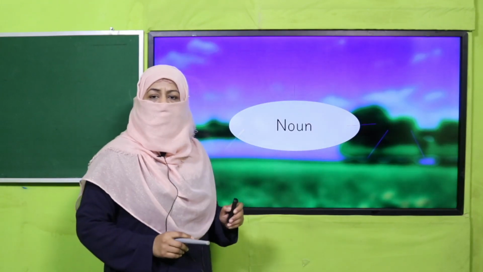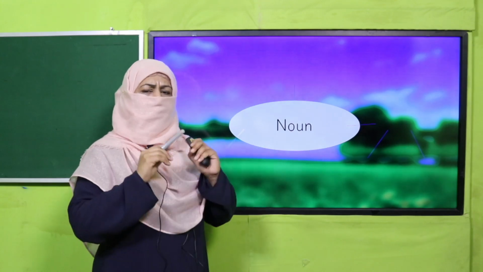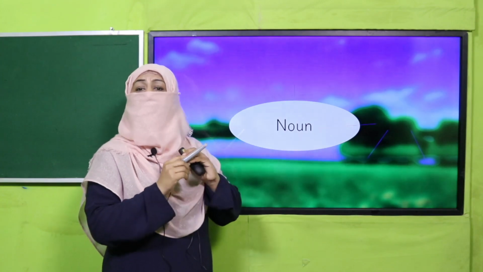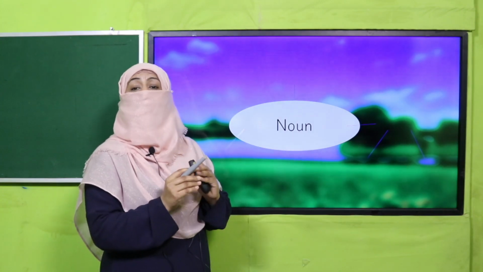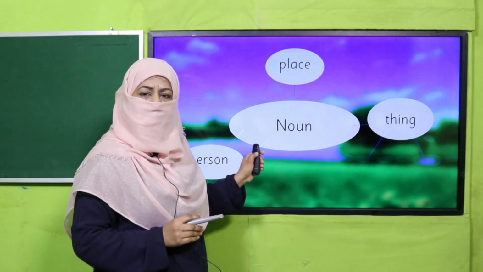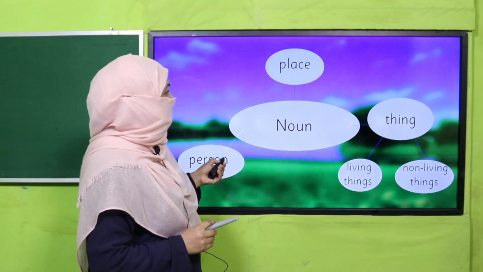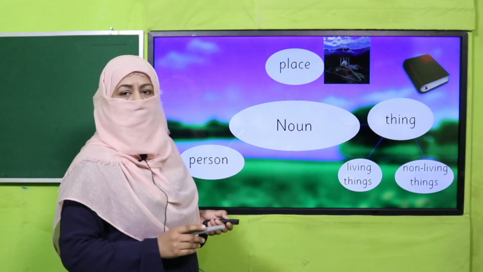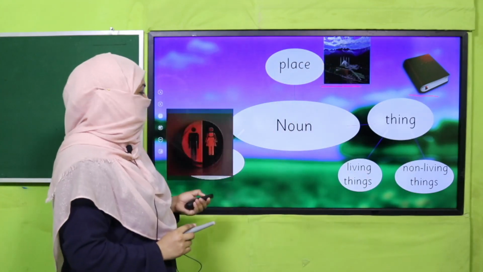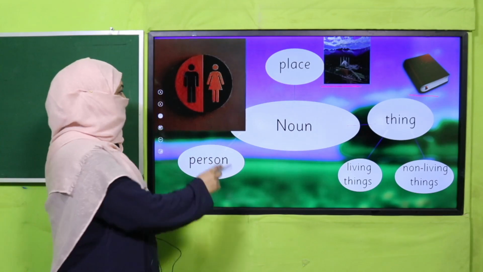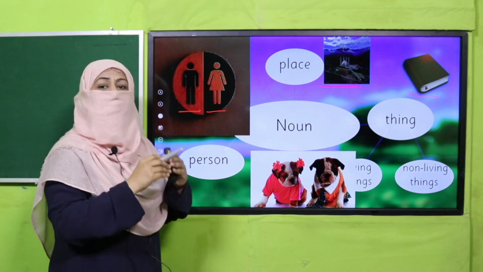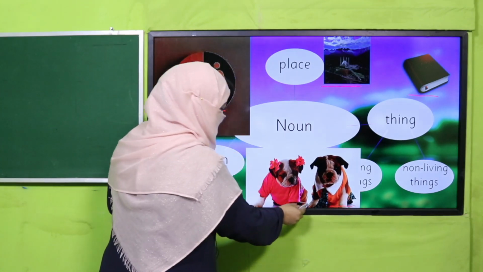We have learnt about noun. What is the definition of noun? Everything around us has a name. Either we can hold it, touch it, feel it, or see it, that has a name, and that is called a noun. And we categorize noun as person, place, and thing. Now, when this noun refers to a place or non-living thing, it does not have any gender. That's why it is called neuter gender. And when it refers to a person, there are two genders, male and female. Likewise, for many of the living things, there are two genders, male and female.